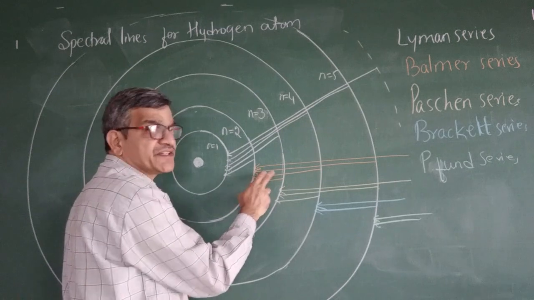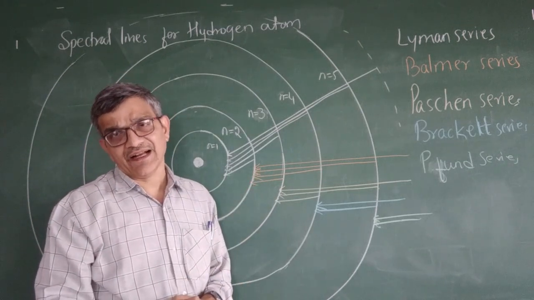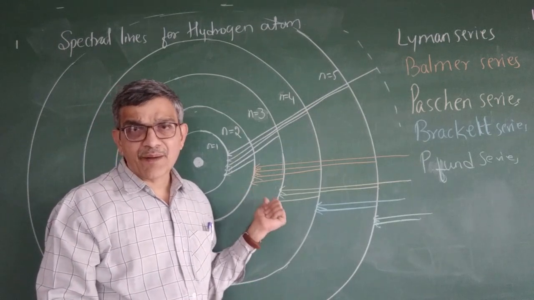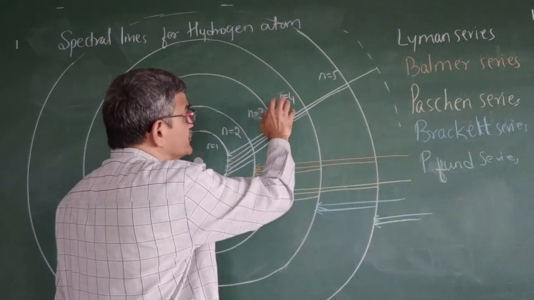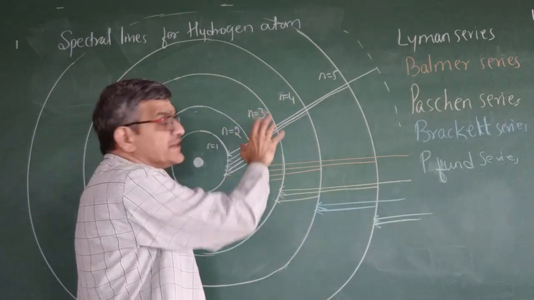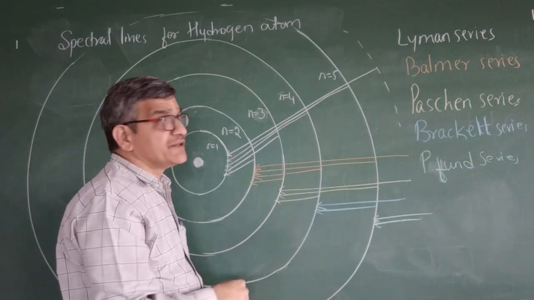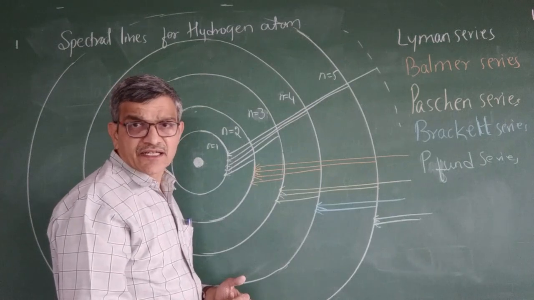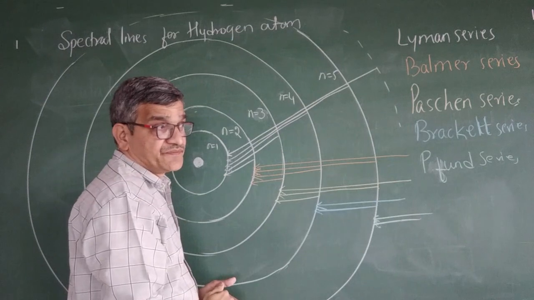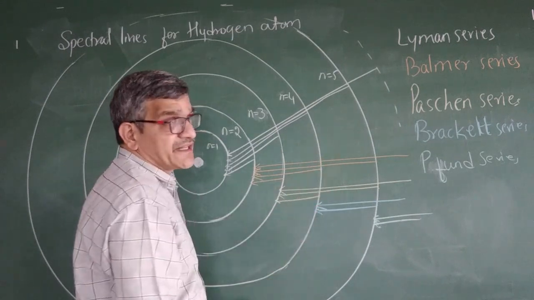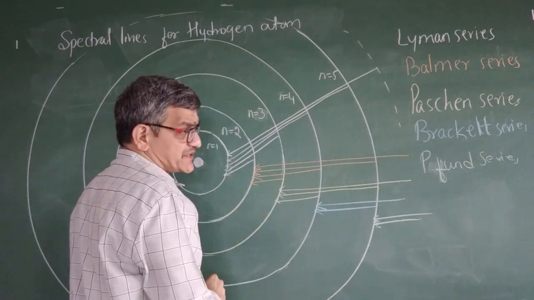This is the visible region. Normally we must know which is the visible region of a hydrogen spectrum. So the Balmer series is the visible region. Okay. So this is the UV region. The first one is the UV region. Next is visible. Next IR. So which series is observed in the ultraviolet region? That is the Lyman series, the first one. Which spectral line is observed in the visible region? That is the Balmer series.